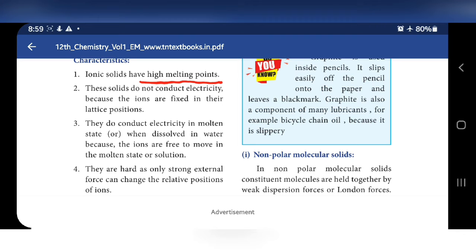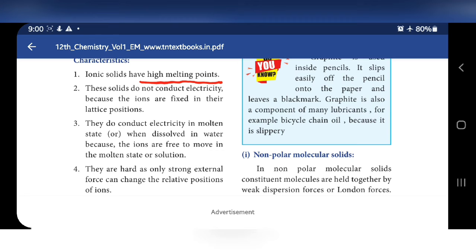In solid, atoms or ions are strongly binded. In liquids, loosely binded. In gaseous state, most loosely binded. So melting means solid is converted to liquid. So solid tightly binded, liquids loosely bounded. So you have to separate that cation and the anion. For separating that, you have to give energy. The attractive forces present between cation and the anion is more, so we have to give more energy for separating cation and anion. So only high melting point.